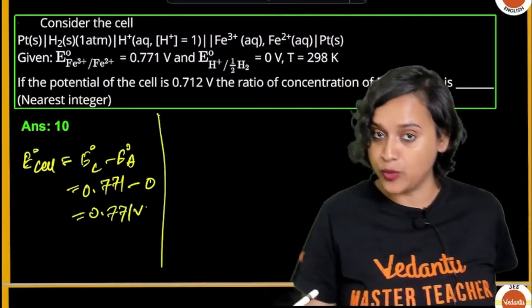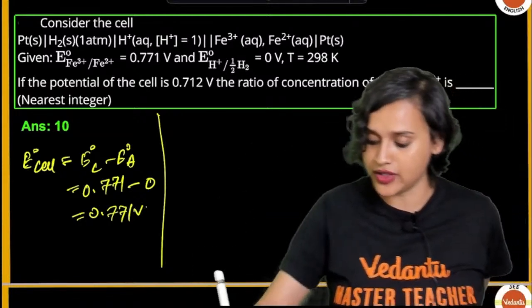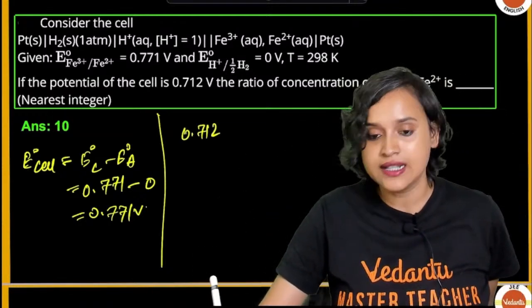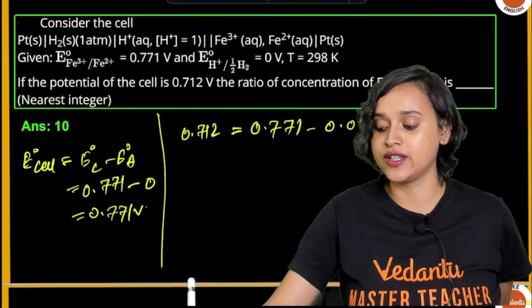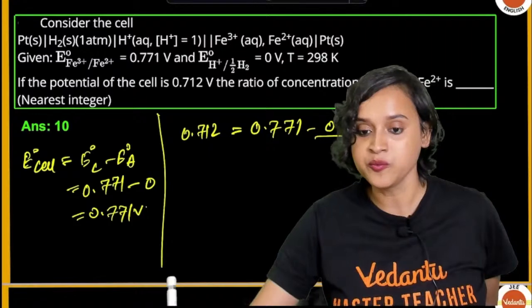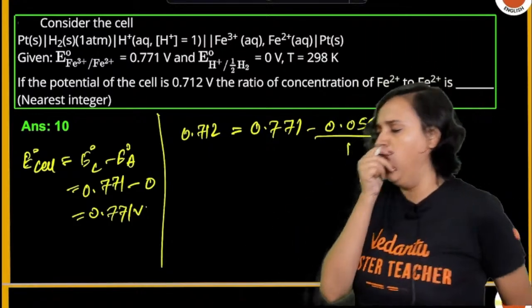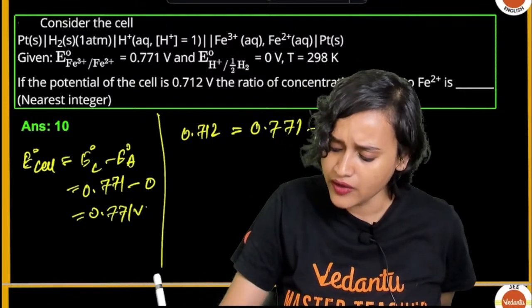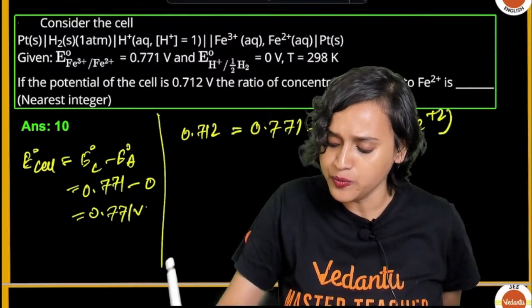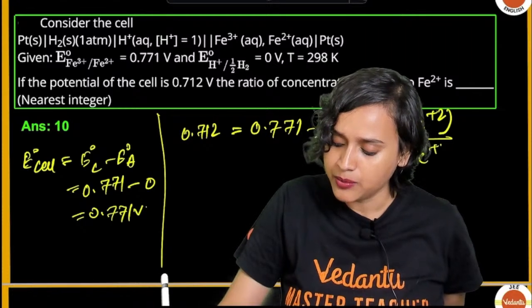Now let us put this value in the previous formula, which is basically 0.712 is equal to 0.771 minus 0.059 divided by 1, and then for H plus and H2 let's forget it. We can directly write it as Fe plus 2 divided by Fe plus 3.